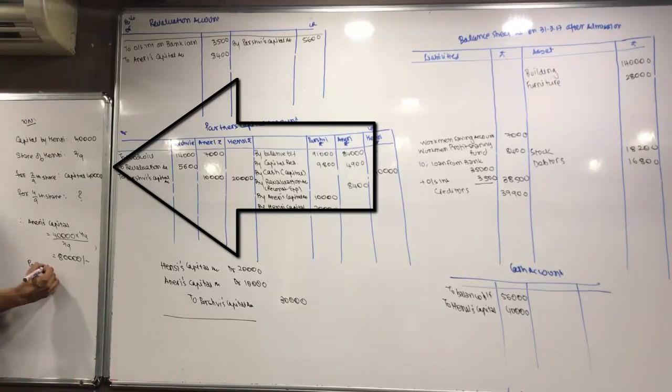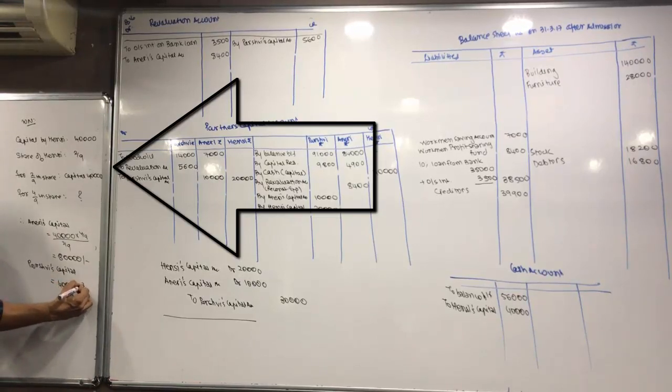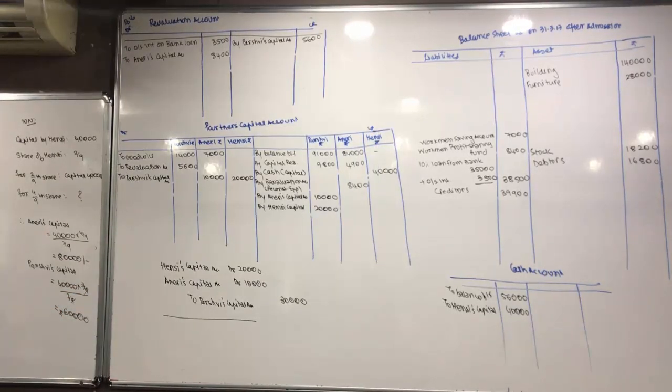Pashvi's capital, same way, is equal to 40,000 into 3 by 9 upon 2 by 9, which is equal to 60,000. Now, we already have the closing balance of capital.